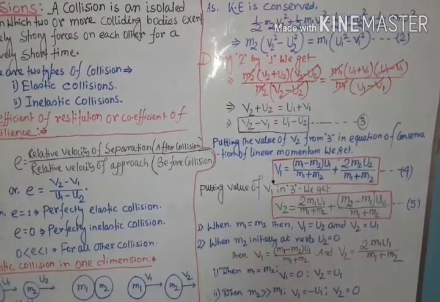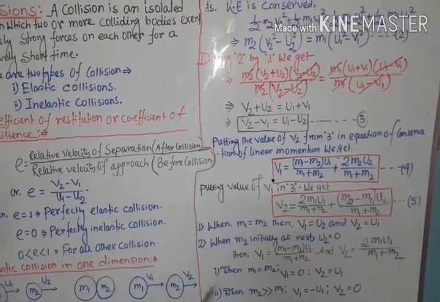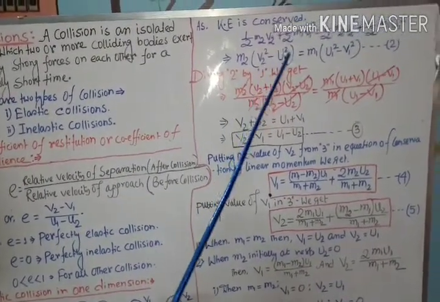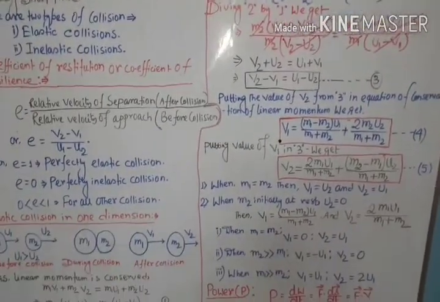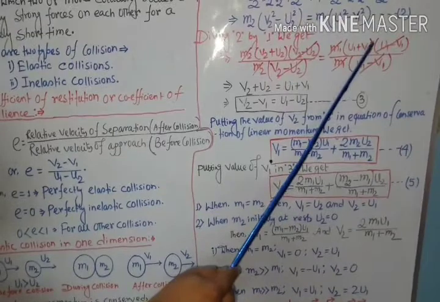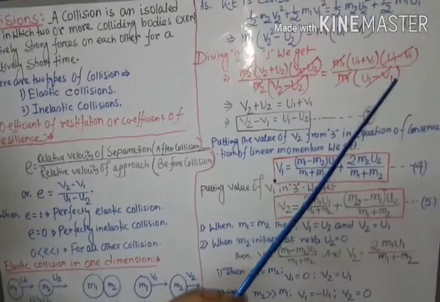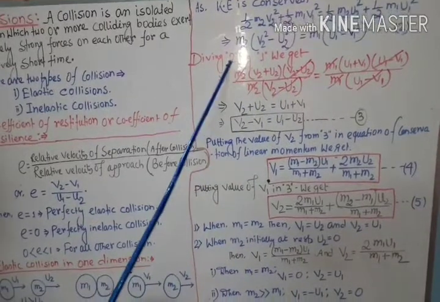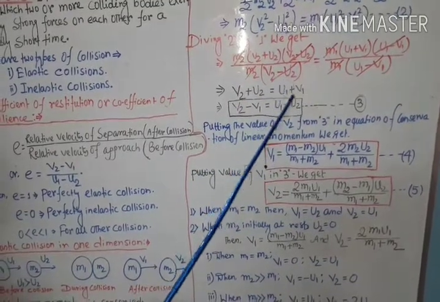Now we have to divide equation number 2 by equation number 1. The expression becomes, according to the a square minus b square formula, m2 (v2 plus u2) into (v2 minus u2) divided by m2 into (v2 minus u2), equal to m1 (u1 plus v1) into (u1 minus v1) divided by m1 into (u1 minus v1). So m1 cancels and m2 cancels. The left hand side becomes v2 plus u2 and the right hand side becomes u1 plus v1.